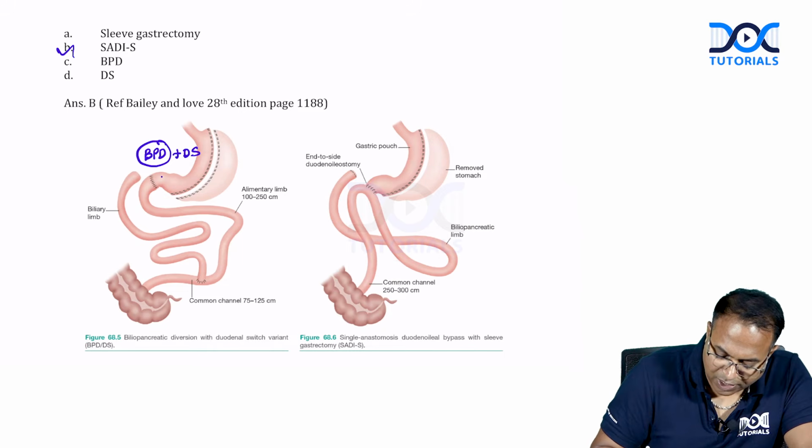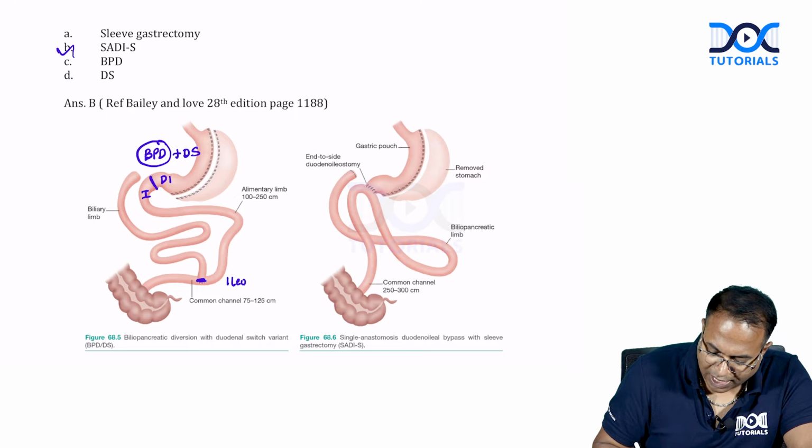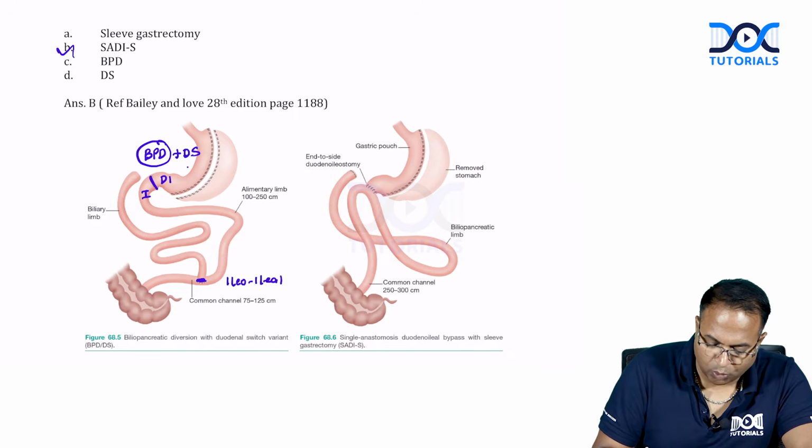Biliopancreatic diversion with a D1 anastomosis to ileum like this. It is two anastomoses. See, here there is one anastomosis, here there is an ileo-ileal, another anastomosis. So, biliopancreatic diversion with the duodenal switch operation.